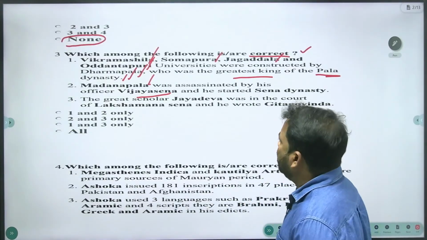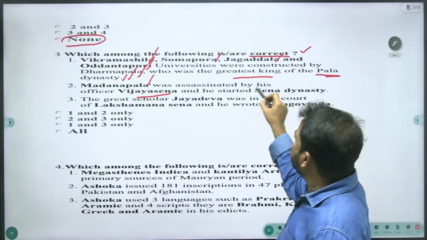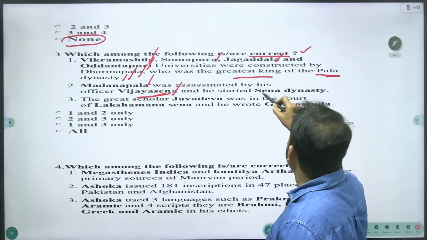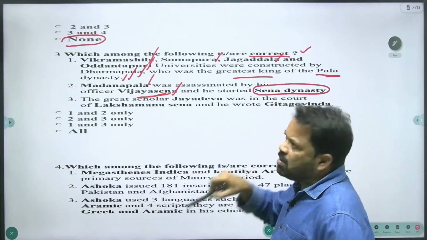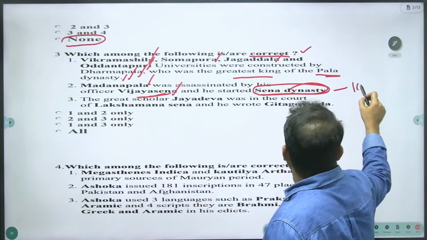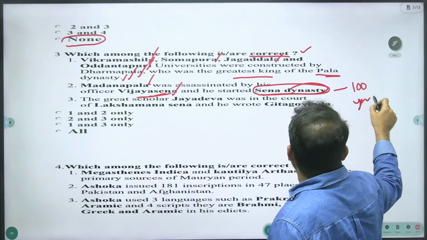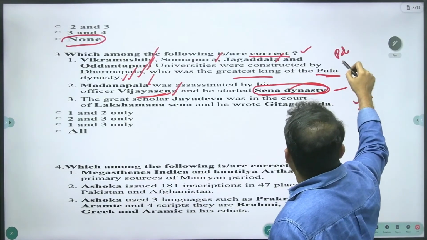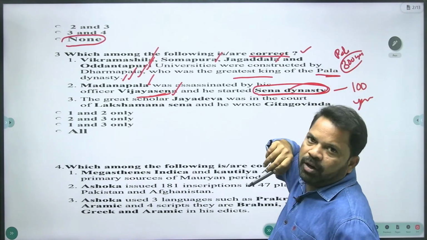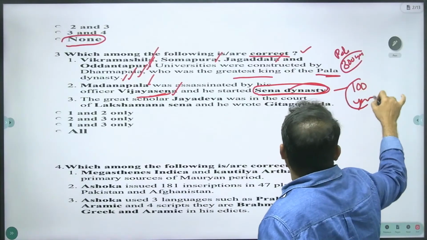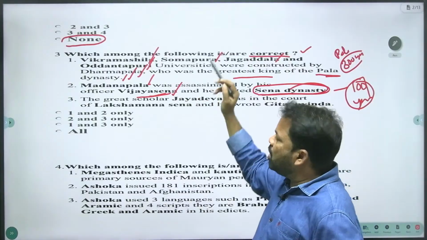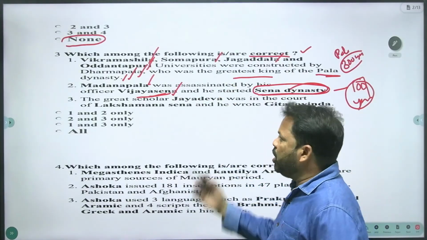He was assassinated by his officer Vijayasena, who started the Sena dynasty. Yes, this is the right statement. The Pala dynasty ruled Bihar and Bengal for 300 years in the early medieval period, and the Sena dynasty ruled for 100 years after the Palas, and Vijayasena was the founder of the Sena dynasty. The right statement.